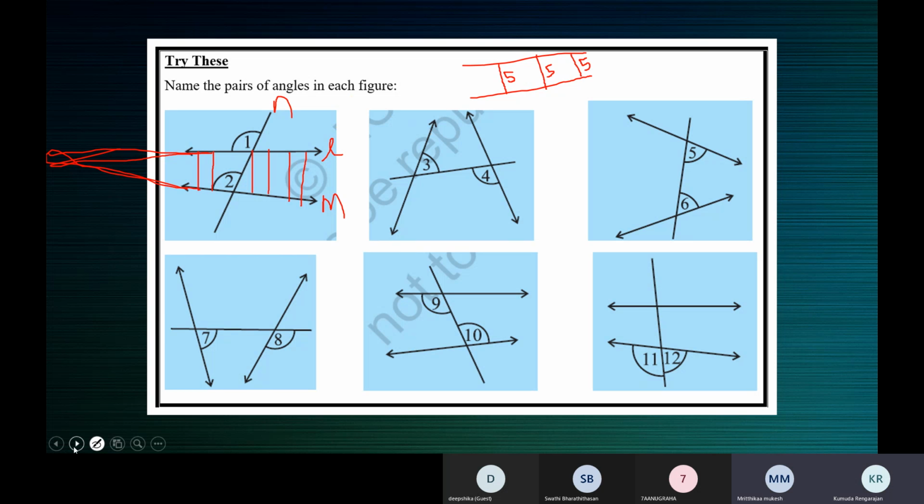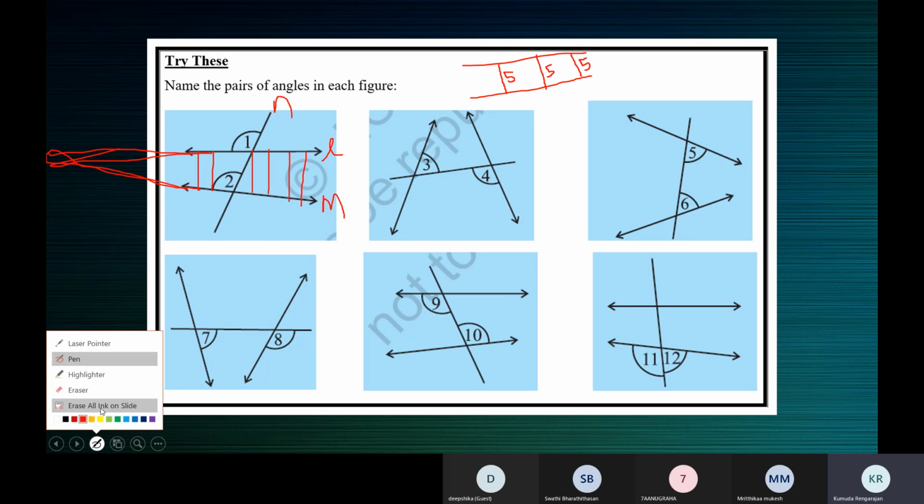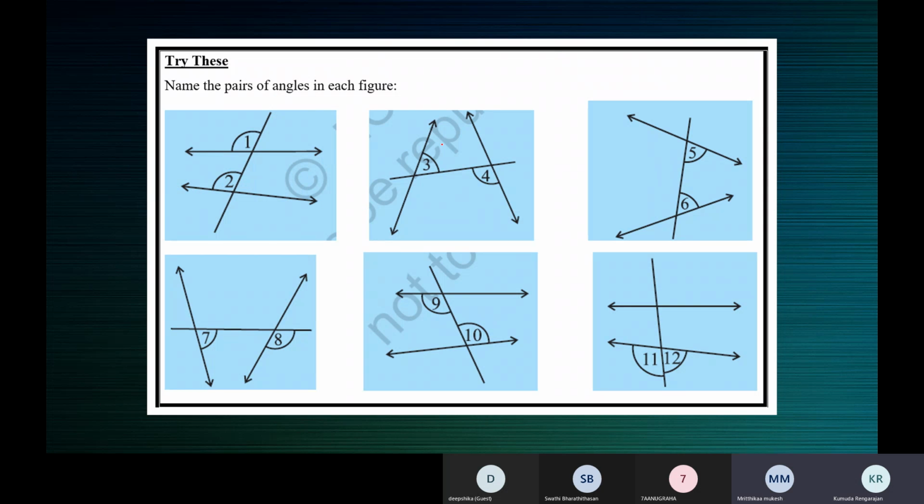Now let me do the second figure for you. One minute. Now look at this one. Now tell me, are these two lines parallel? Let me call them L, M, and N. Mritika, which is the transversal? N, ma'am. L and M are the two lines. Now do you agree that when you produce this line and this line, they'll meet somewhere here? Yes, ma'am. Don't they look like that?